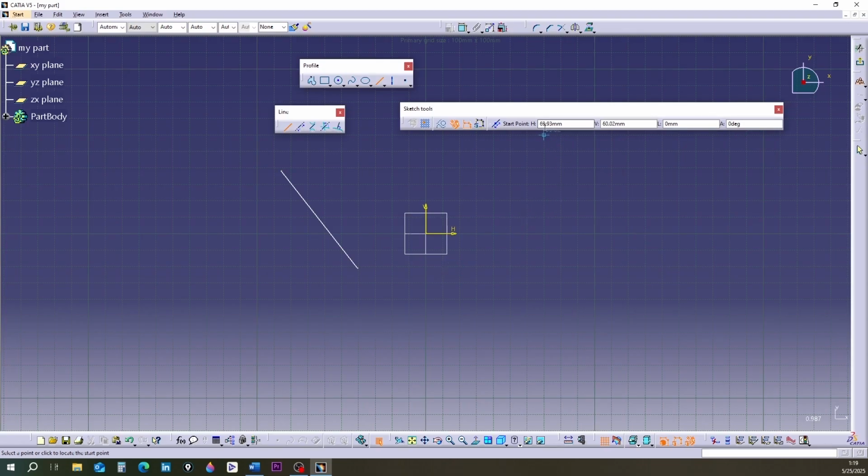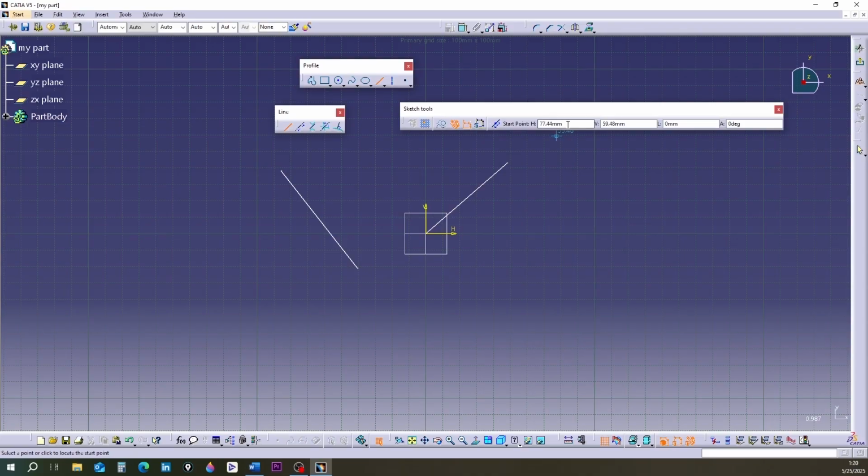You will see 4 boxes named H, V, L, A. H and V are the coordinates of the first point of the line. L is the length of the line. A is the angle of the line compared to the positive horizontal axis.